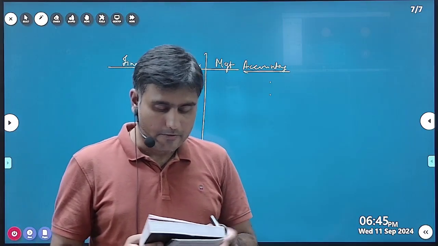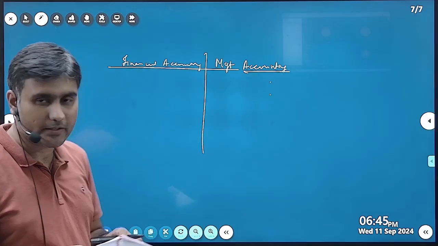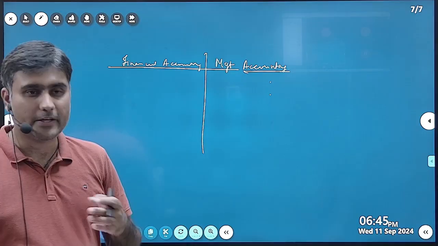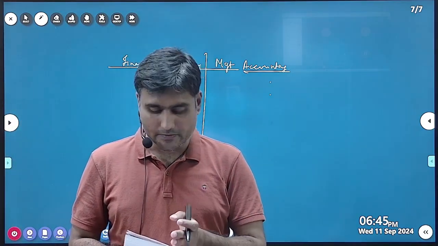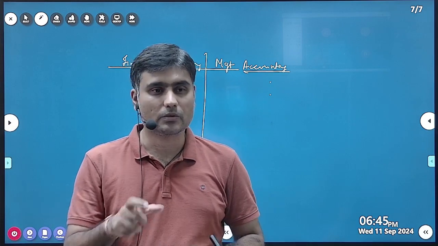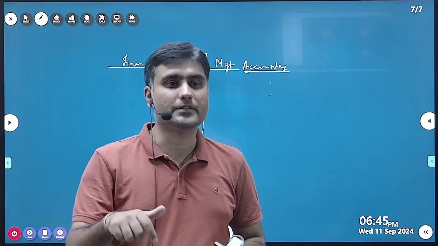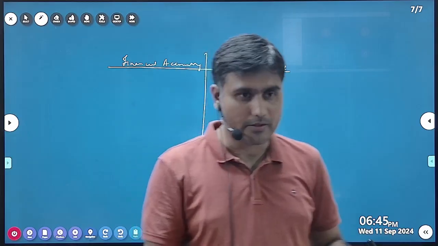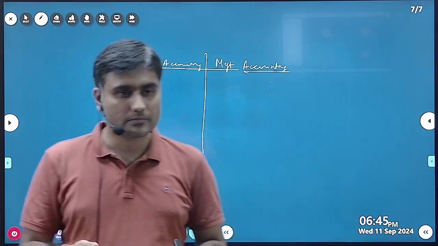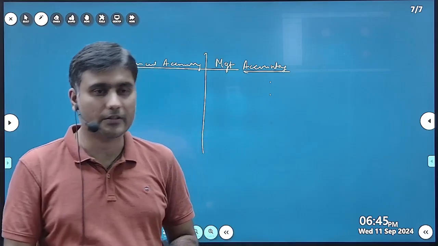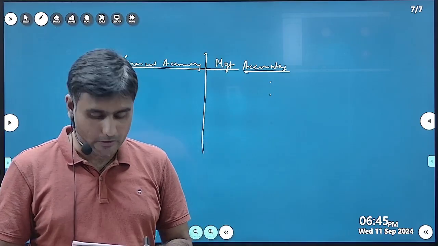Information type, financial accounting only has quantitative information. Management accounting will have quantitative as well as qualitative information. Qualitative, the product's quality, whether it is being liked by the customers, the efficiency of our employees, the packaging of the product, everything will come under management accounting.